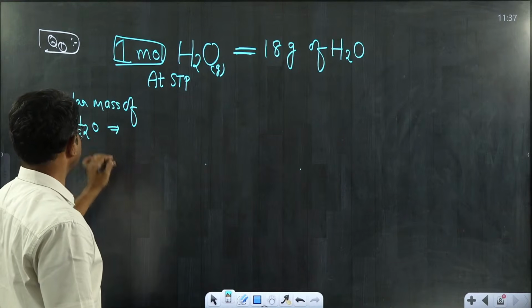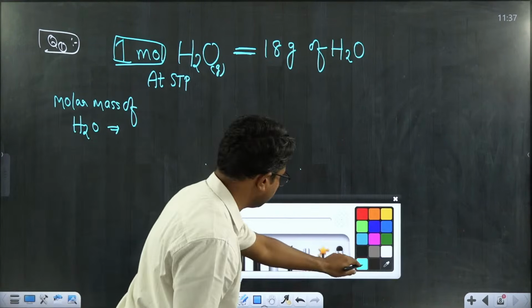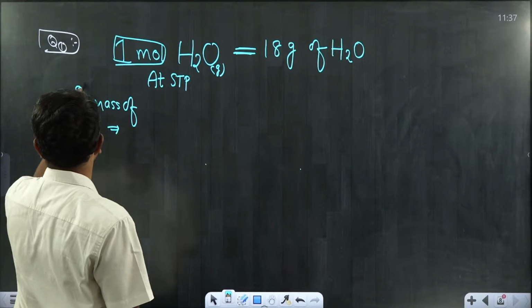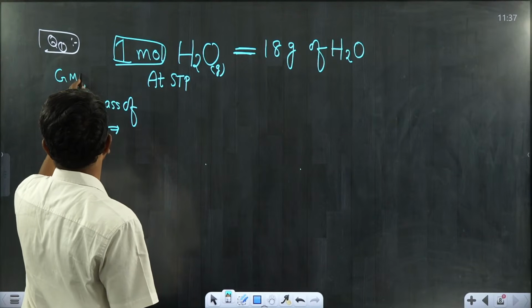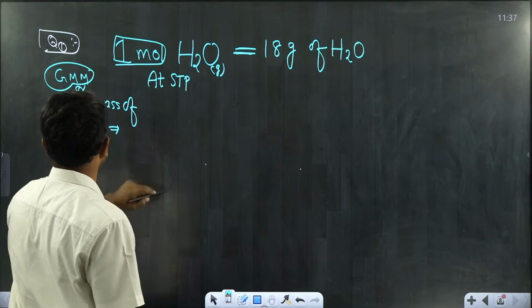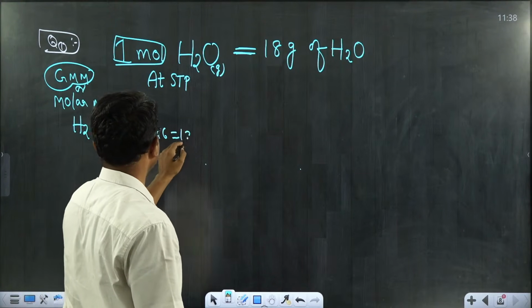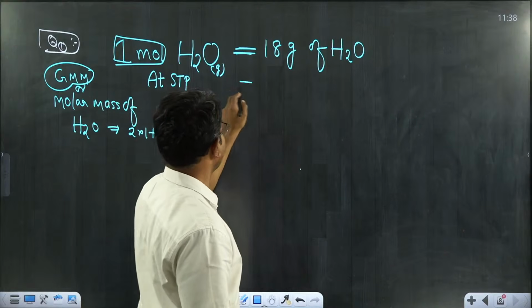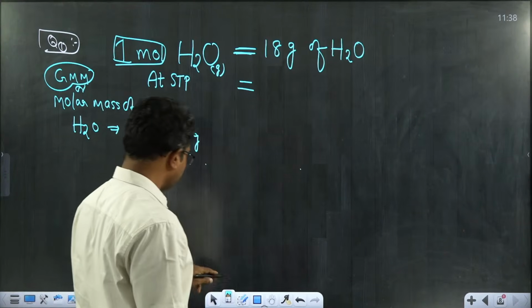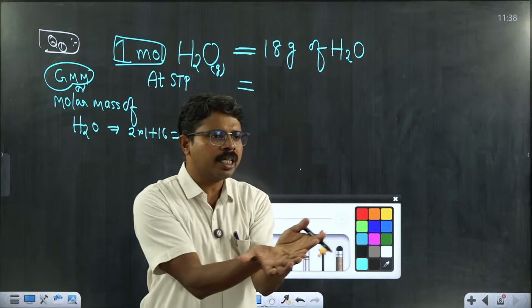Molar mass means we need to specify the mass in grams. This can also be referred to as gram molecular mass, GMM. 2 times 1 plus 16 equals 18 grams. So 1 mole of H2O weighs 18 grams.